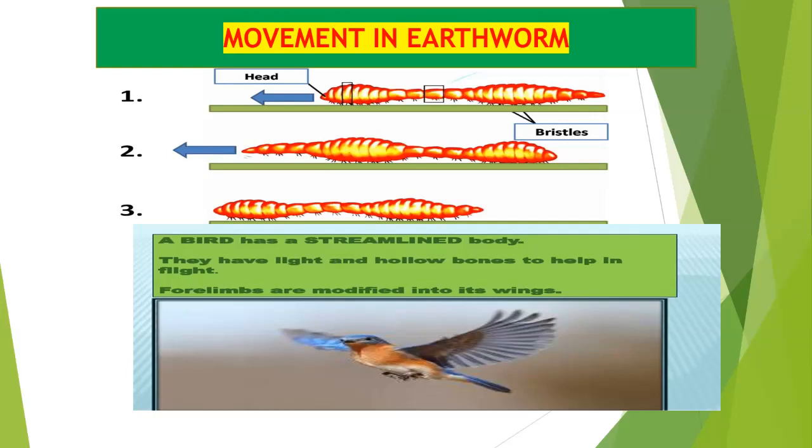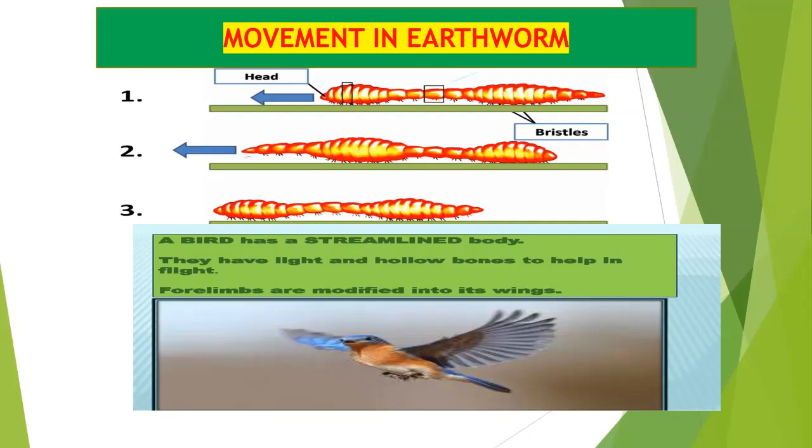Birds fly by a constant up and down movement of their wings. During the downstroke, the raised wings of the bird go down and back. When the wings go down, they push the air down. The air pushes up the wings with an equal force, which moves the bird up.